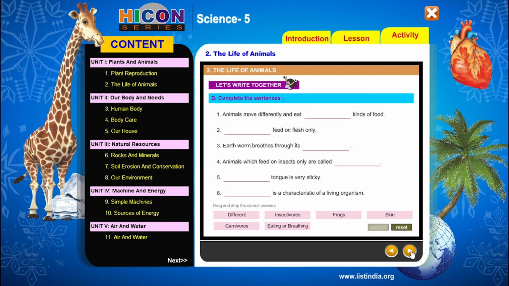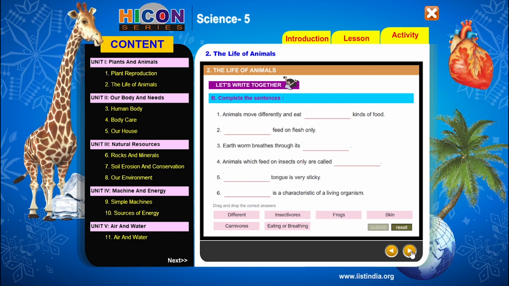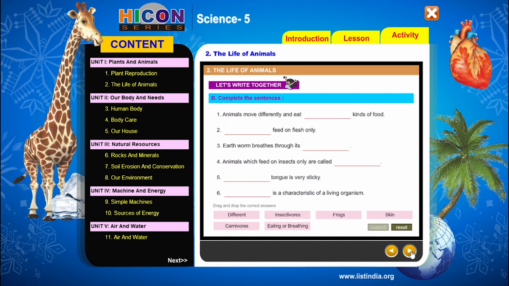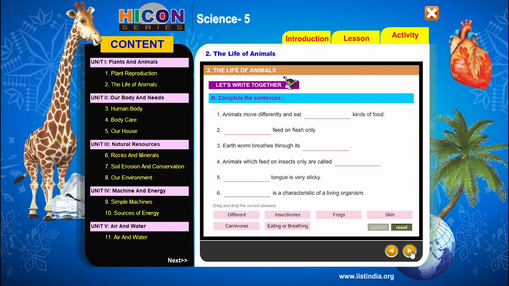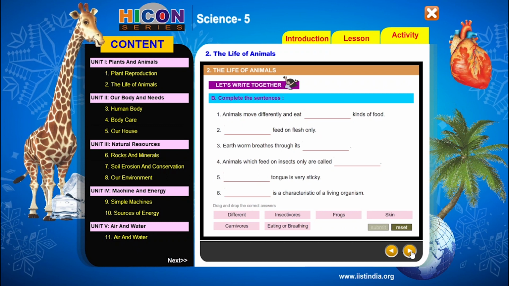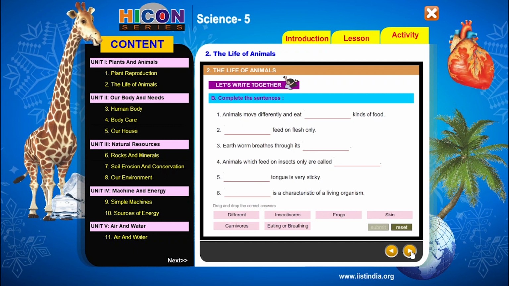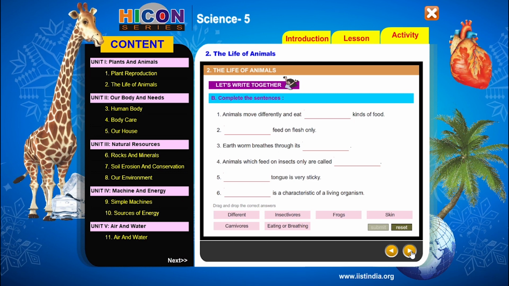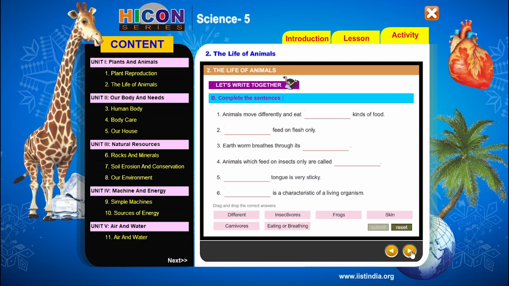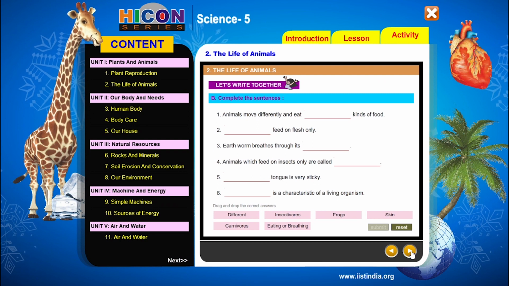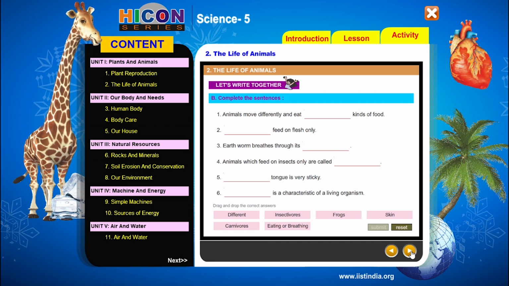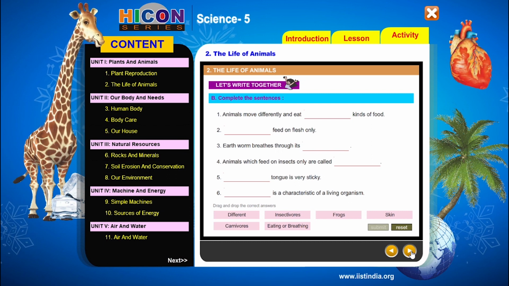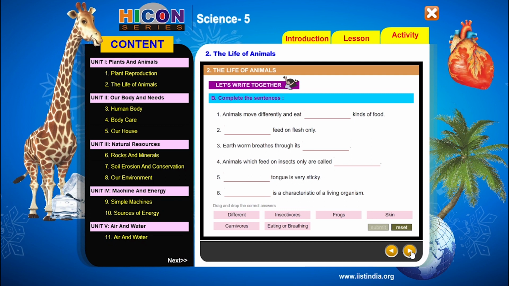Children, look at the screen. There are 6 sentences given, and we have to fill the blanks with the words given below these sentences. See below these sentences, there are some words given in the pink colored boxes. So let us see the answers given in this box. The first one is different, second one is insectivores, third one frogs, fourth one skin, fifth one carnivores, and sixth one is eating or breathing.